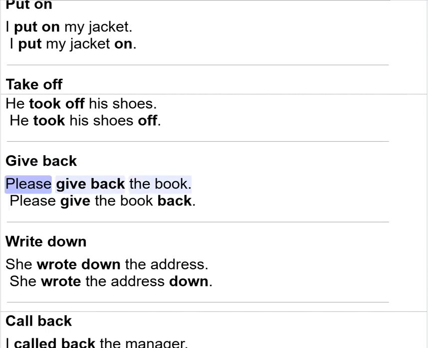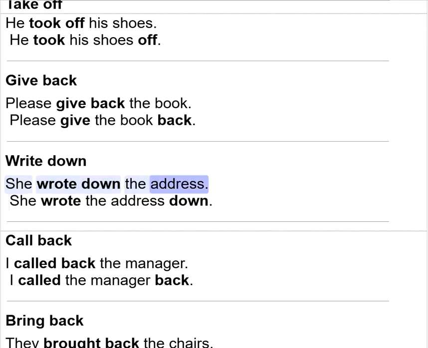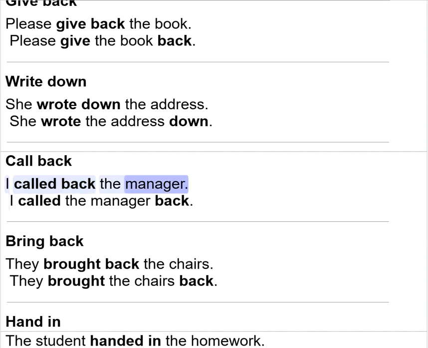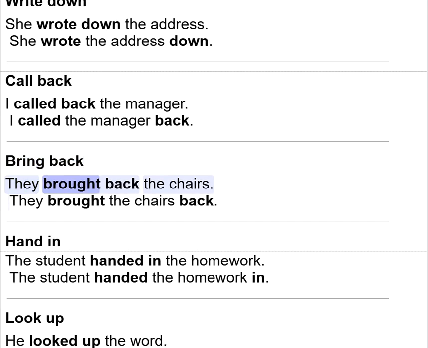Give back. Please give back the book. Please give the book back. Write down. She wrote down the address. She wrote the address down. Call back. I called back the manager. I called the manager back. Bring back. They brought back the chairs. They brought the chairs back.